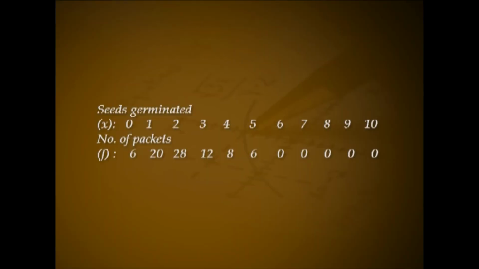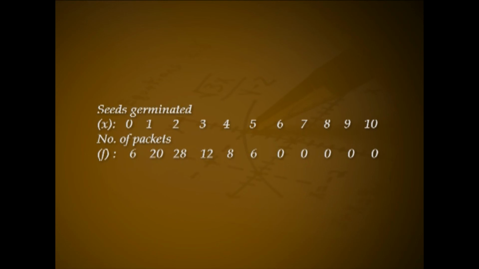Problem. Fit a binomial distribution for the following data giving the number of seeds germinated out of a packet of 10 seeds when 80 such packets are considered. Seeds germinated x is 0, 1, 2, 3, 4, 5, 6, 7, 8, 9 and 10.